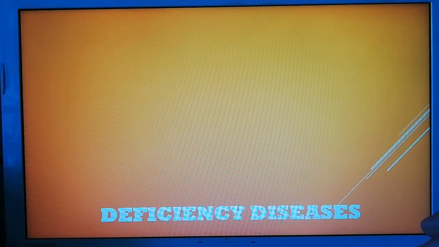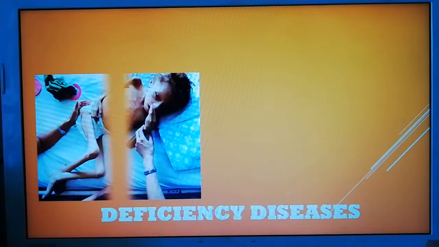And amongst these non-communicable diseases, one of them is the deficiency diseases, which occur due to deficiency of any of the nutrients in our body, that is the carbohydrates, the proteins, the fats, the vitamins, and the minerals. All right, so let us learn about some of the deficiency diseases.